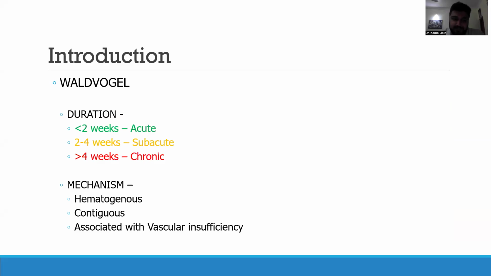Mechanism is the mechanism by which the organism reaches the bone. Hematogenous is via blood, which is the most common mechanism of transfer. Contiguous means the infection is spreading from a surrounding site, which can be, for example, in cases of an open fracture, or it can be associated with vascular insufficiency.